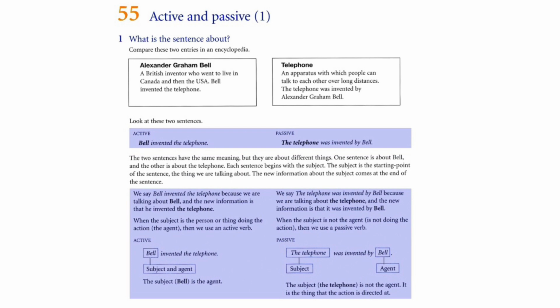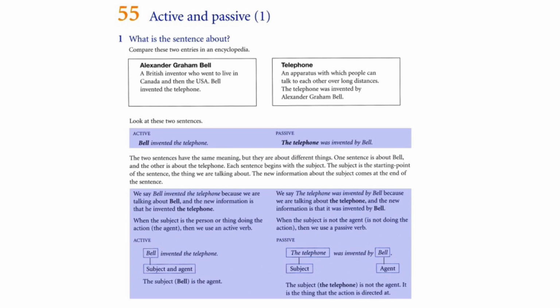When the subject is the person or thing doing the action, the agent, then we use the active verbs. Active: Bell, subject and agent, invented the telephone. The subject Bell is the agent. We say the telephone was invented by Bell because we're talking about the telephone and the new information is that it was invented by Bell.